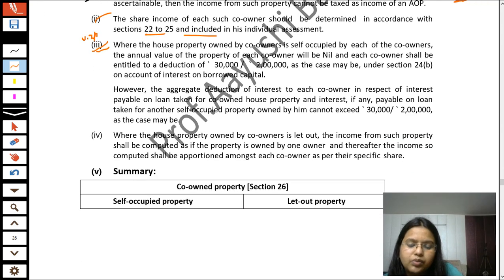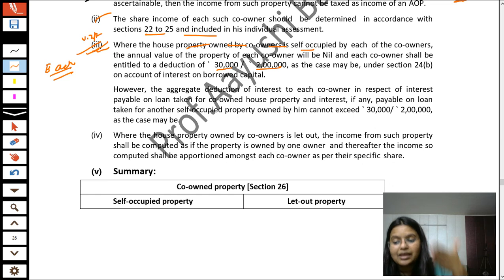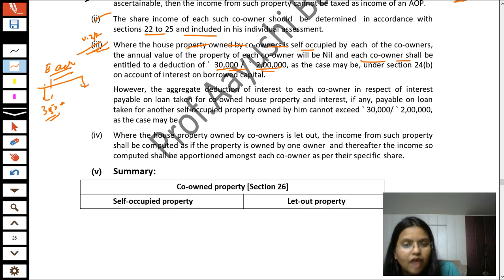This point is very important, as here they are getting an additional benefit. The owners are getting additional benefit where the house property owned by co-owners is self-occupied, and as we know, in the case of self-occupied, interest deduction is limited to 30,000 or 2 lakh. But students, now each co-owner, that is Mr. A, Mr. B, Mr. C, they will get a deduction of this 30,000 or 2 lakh in their hand as a different person. It means each co-owner shall be entitled to a deduction of 30,000 or 2 lakh, as the case may be, on account of interest on borrowed capital.